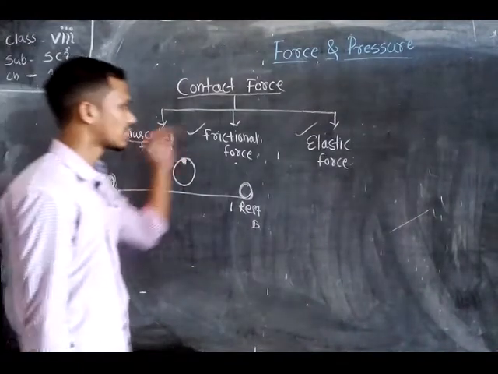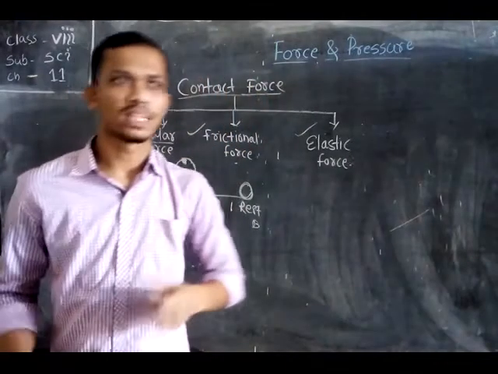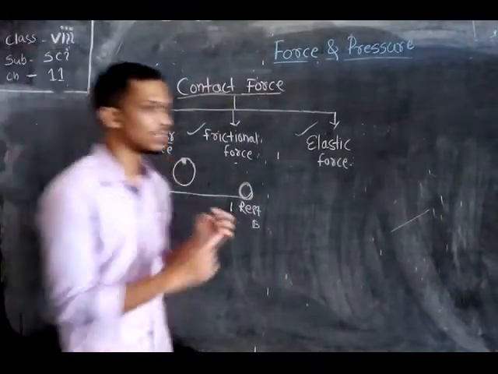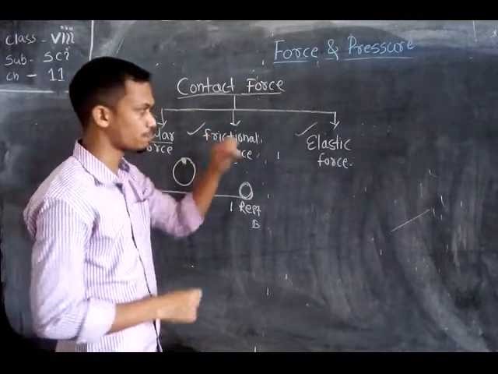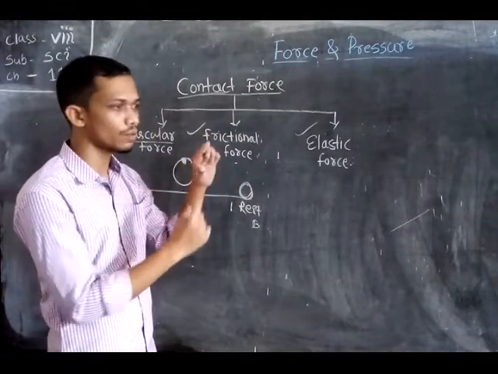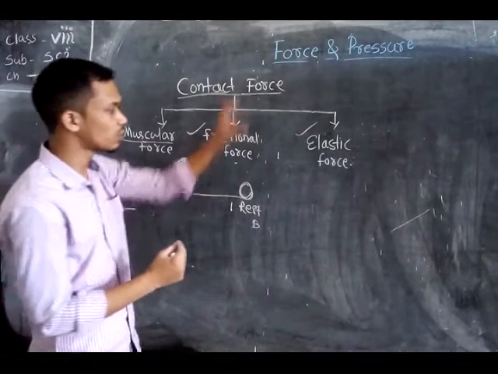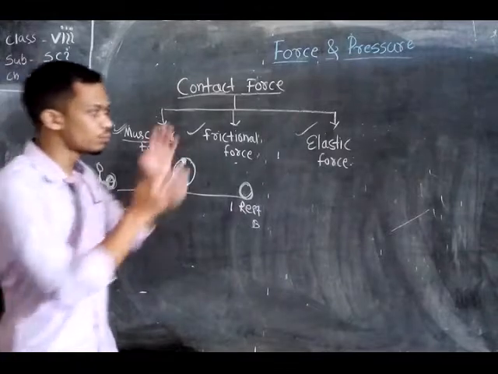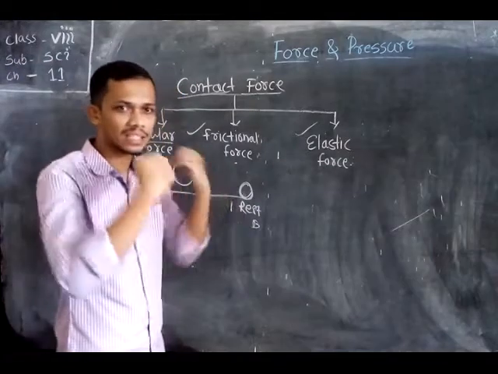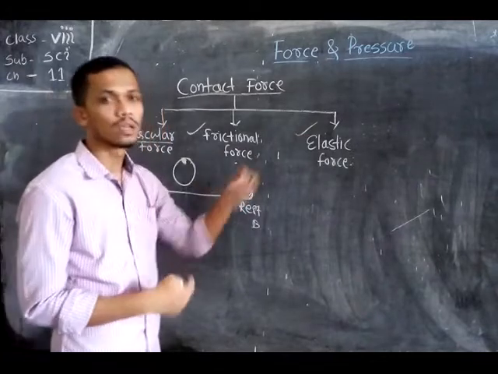Now come to the next type of force, the elastic force. There is a spring in your pen. If you press a spring and then leave it, the spring jumps here and there. So what type of force comes inside the spring that helps it to jump?